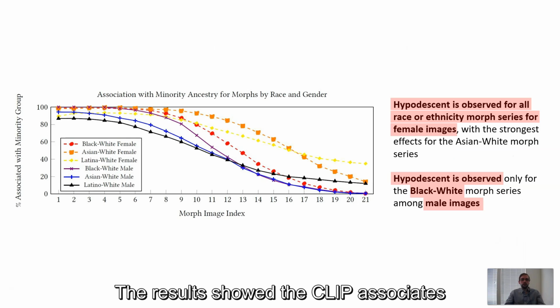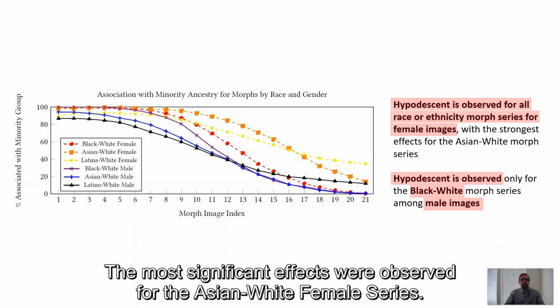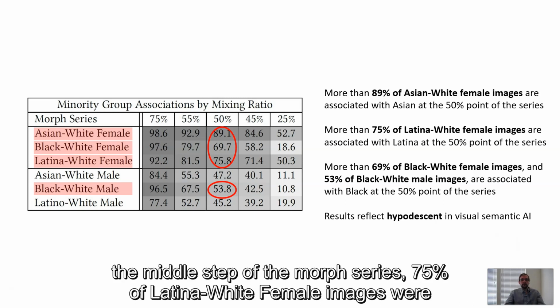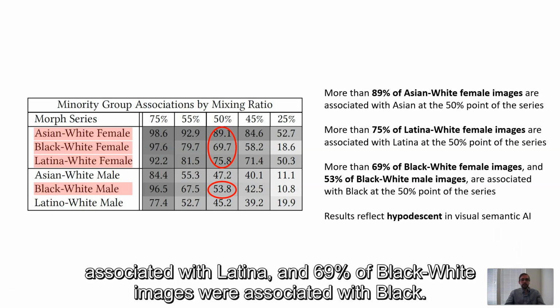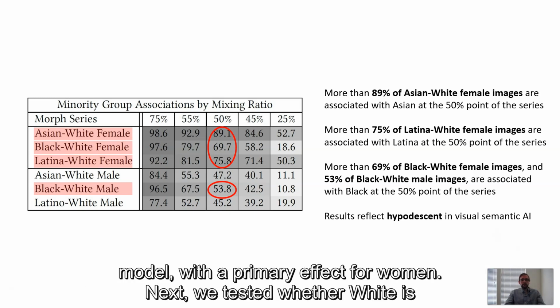The results showed that CLIP associates according to a rule of hypodescent for all 3 female series and for the black-white male series. The most significant effects were observed for the Asian-white female series. Specifically, 89% of Asian-white female images were associated with Asian at the middle step of the morph series, 75% of Latino-white female images were associated with Latina, and 69% of black-white female images were associated with black. 53% of black-white male images were associated with black. The results reflect hypodescent in the model with a primary effect for women.